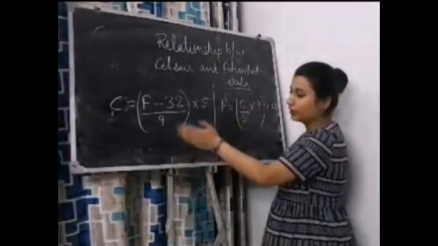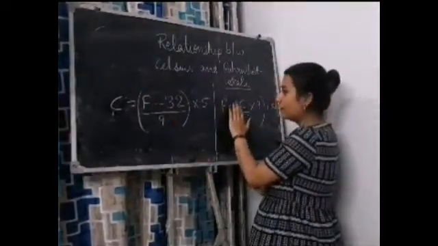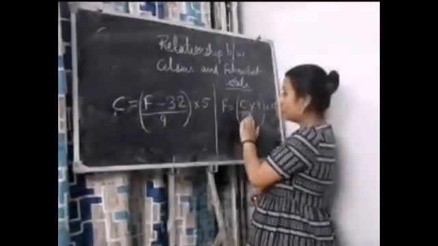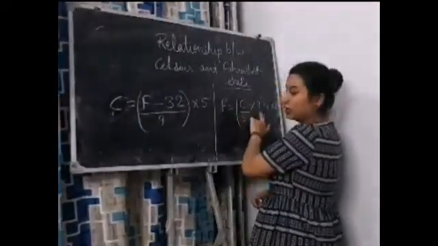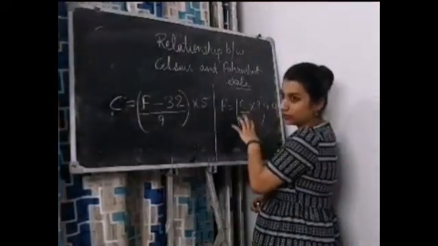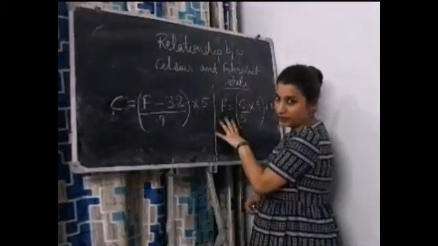How do we convert the Celsius scale into the Fahrenheit scale? We will first divide the Celsius value by 5, then multiply the answer by 9, and then add 32 to the complete answer. This is how we will convert the Celsius scale into the Fahrenheit scale.